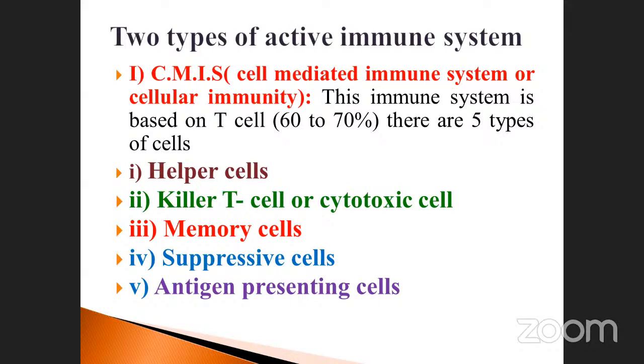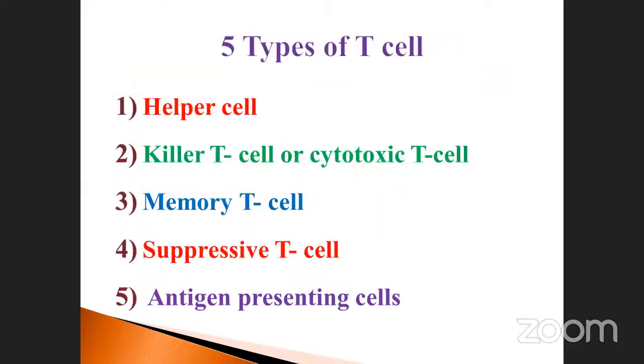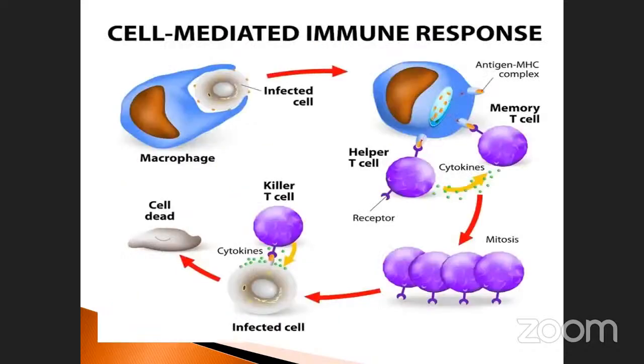The CMIS comes under the active immune system. See here, one by one: helper cells, killer cells, memory cells, suppressive T cells, antigen presenting cells. These are the 5 cells that participate in the cell mediated immune response.